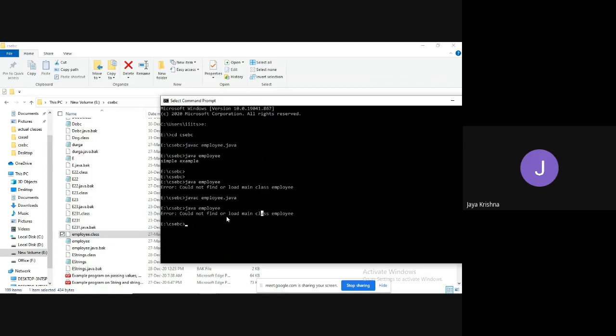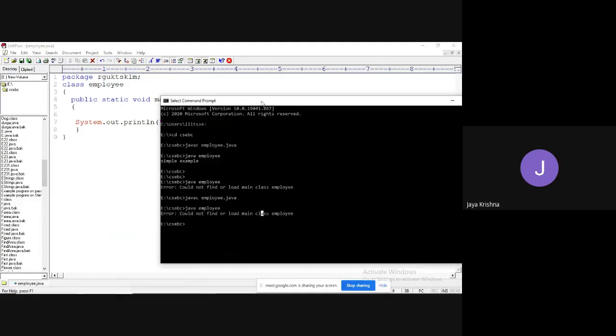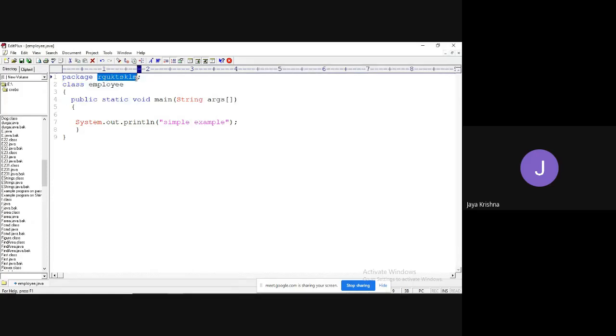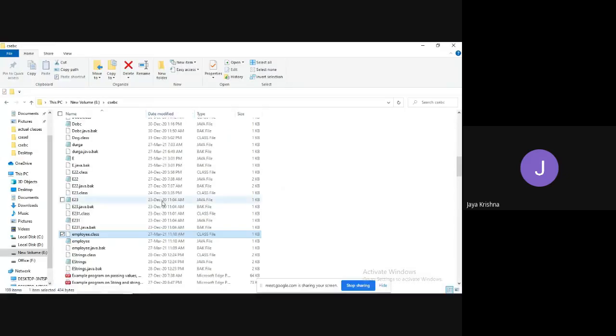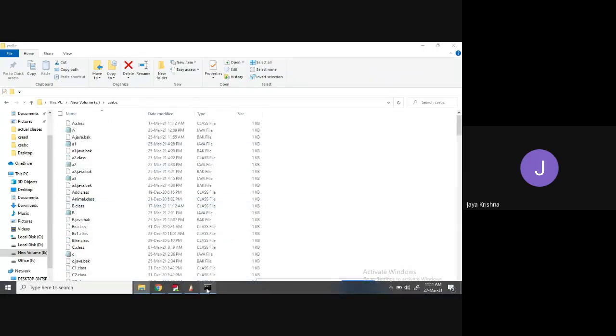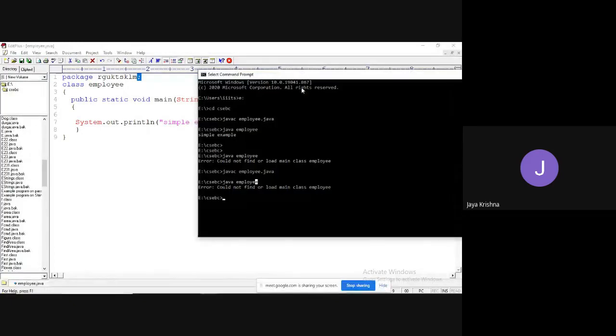While working with the concept of packages, whenever you run the program, the compiler will look for the Employee class file in the location RGUKT SQL. But here the problem is the RGUKT SQL folder itself is not available. That is the reason it is providing an error.